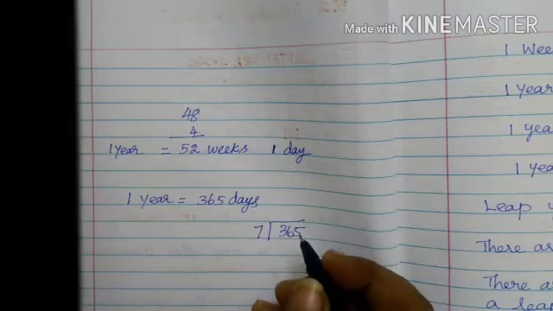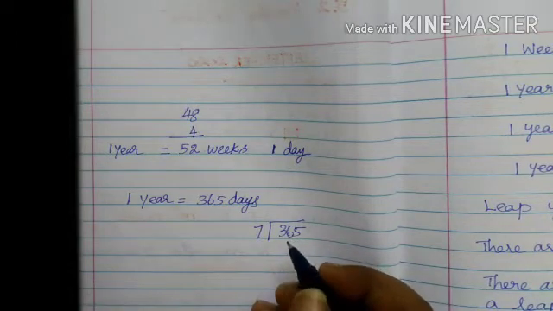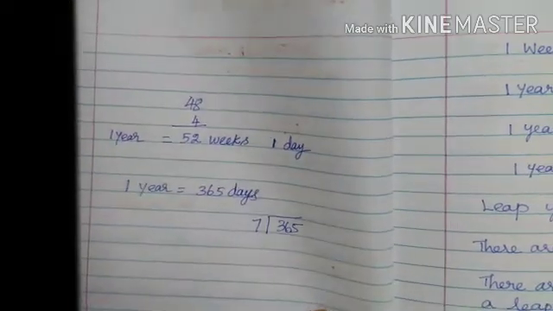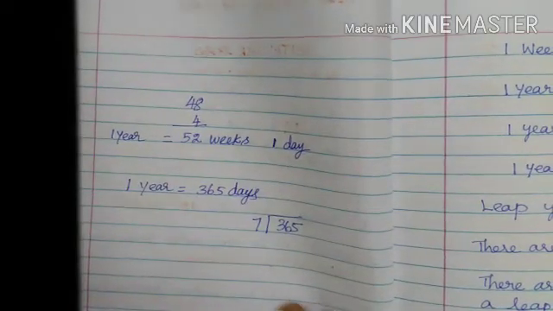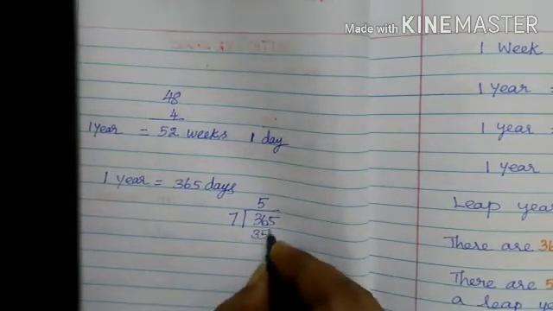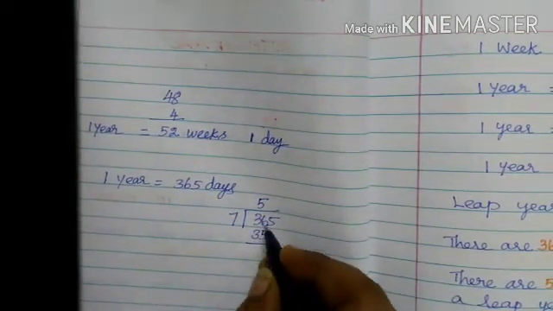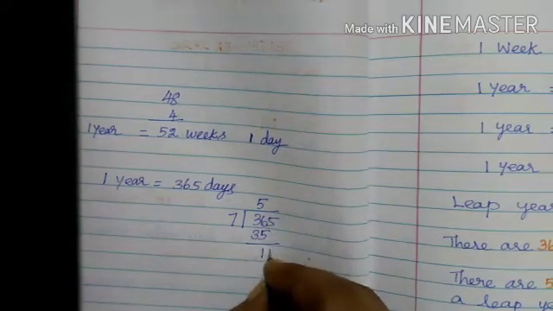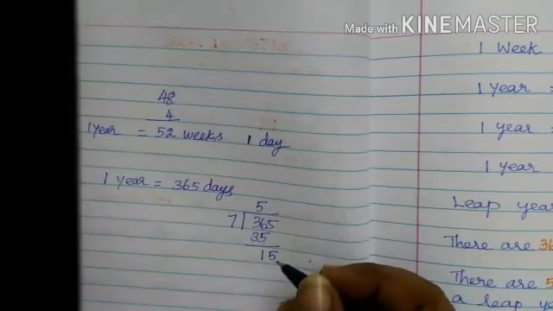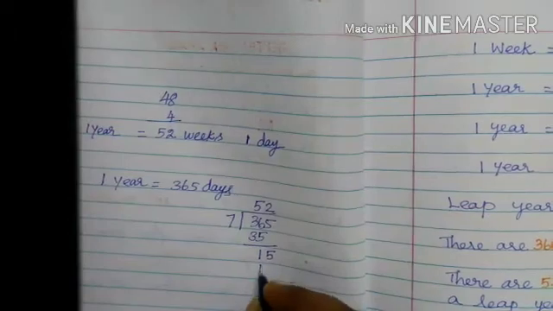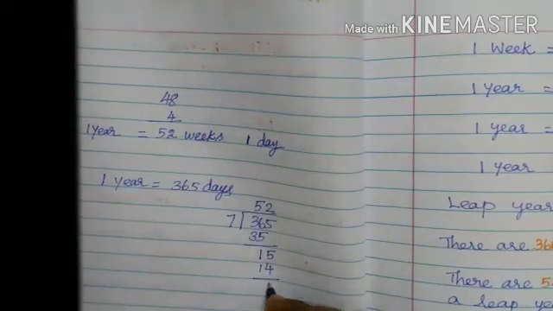So 7, how many times? 7 ones are 7, 7 twos are 14, 7 threes are 21, 7 fours are 28, 7 fives are 35. So 7 fives are 35. Then next, 36 minus 35 is 1, here 5. So next, how many times? 7 twos are 14. Then you get the 1.